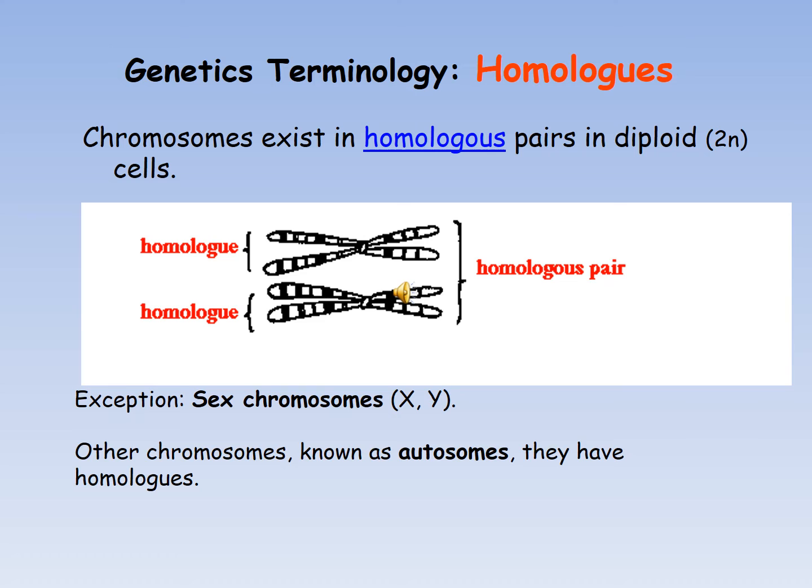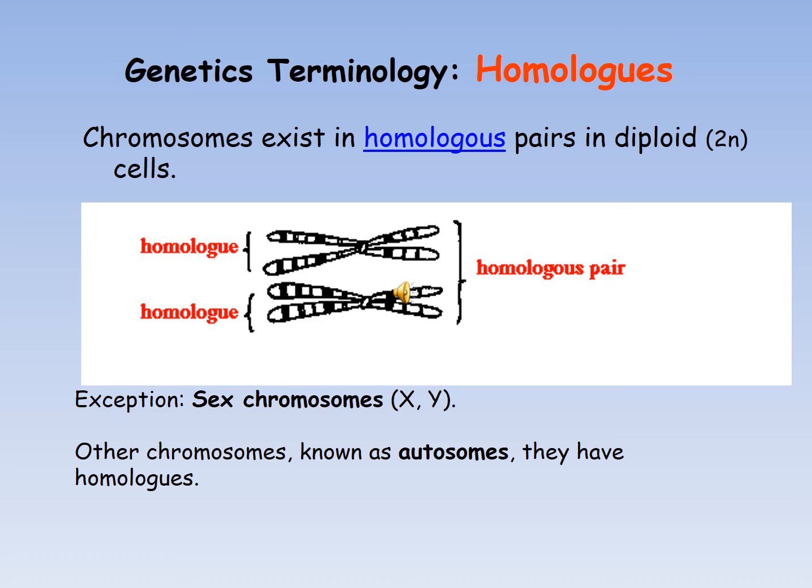In the case of humans, there are a total of 46 chromosomes in diploid human cells, and the total number of pairs is 23.